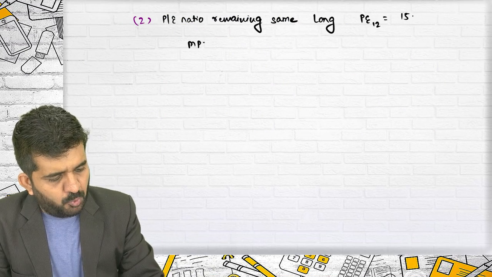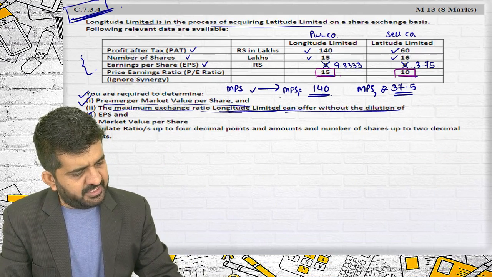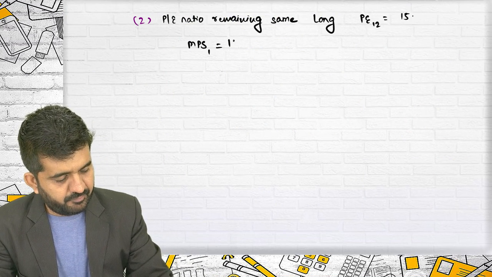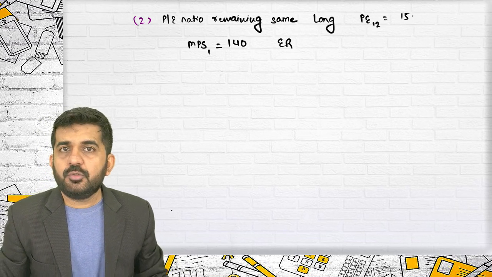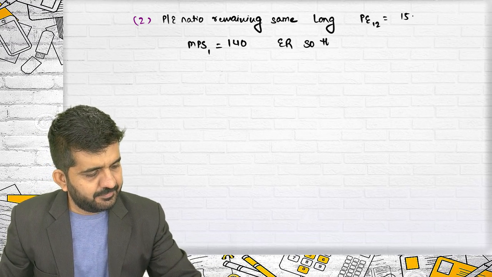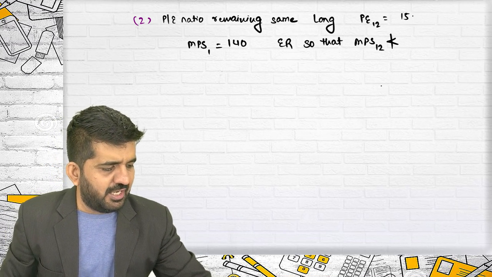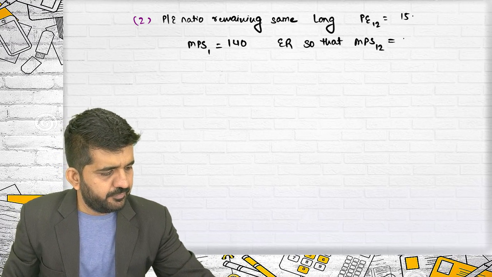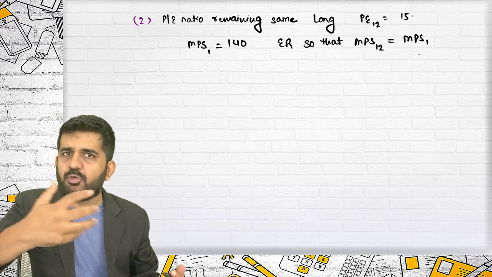What is right now MPS 1? MPS 1 is 140. What should be the exchange ratio so that MPS 1,2 is not less than that? Let me do it with equal to. Once it is equal to, we will find out it should not be less than.